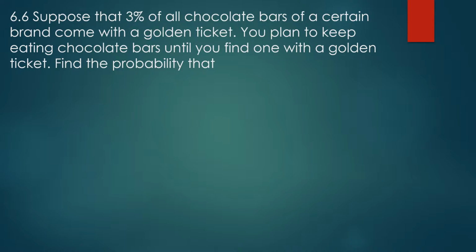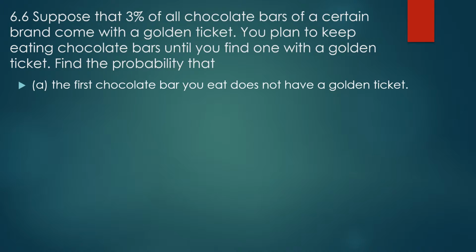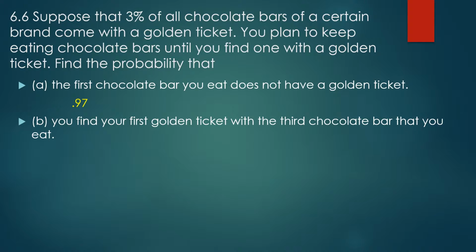Yay. So suppose for a certain brand of chocolate, there's a 3% chance that you're going to get a golden ticket. Hint, hint, wink, wink. Please don't copyright bad things on this video. And you plan to keep eating chocolate until you find a golden ticket. Sounds like my kind of day. So let's suppose you eat a chocolate bar and the first one that you eat does not have a golden ticket. That's the probability of failure, so hopefully you recognize that's your Q value, 0.97. And then you're going to find your first golden ticket with the third chocolate bar that you eat. That means I have to have 2 chocolate bars I eat that don't have a golden ticket and then 1 that does. So my success is occurring on the third try, or x equals 3.